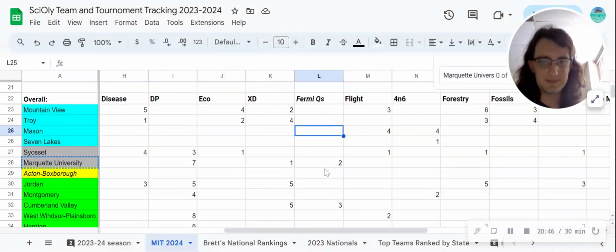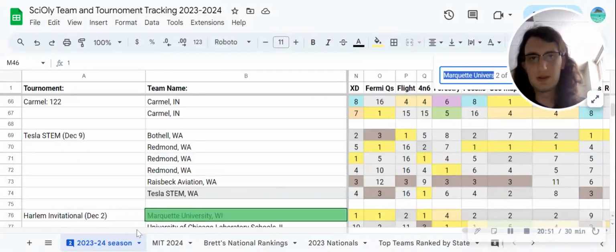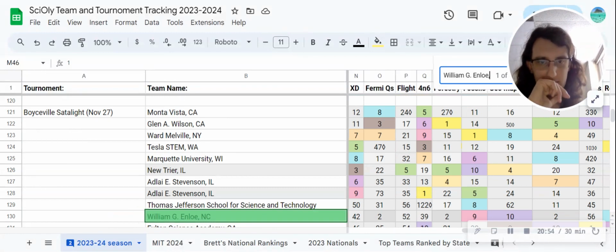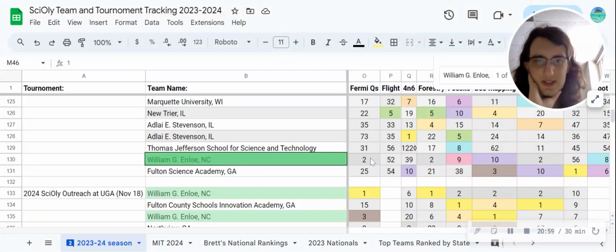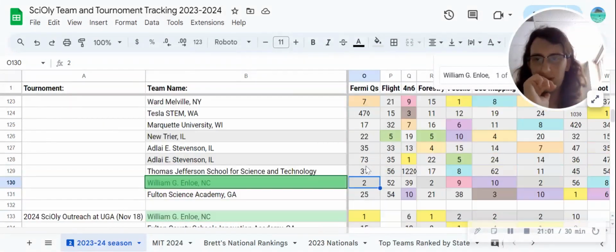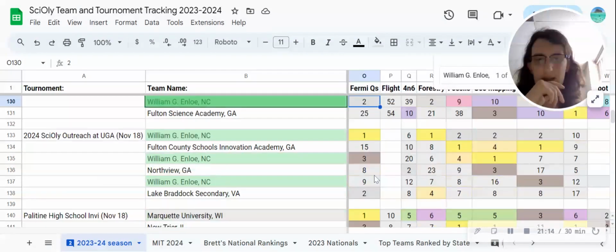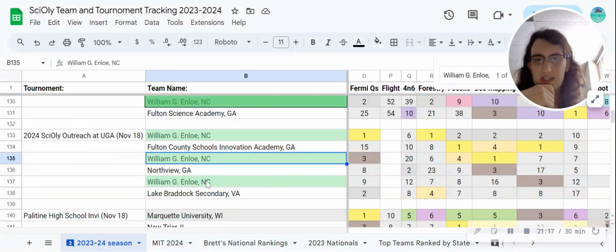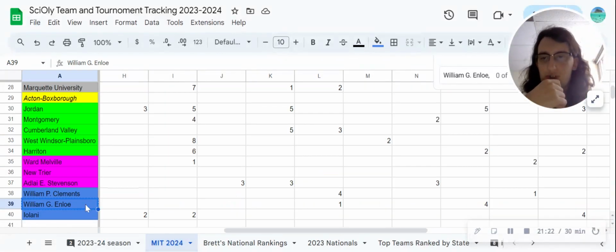Fermi questions, I'm giving to William G. Enlow from North Carolina. If we look, we don't have too much data on them. The data we do have is concentrated in 2 tournaments. You can see, though, at this tournament, which was very competitive, they didn't do great in a lot of events here. So any event that they did really well in here, I ranked them high in. And Fermi Questions is one of those, getting second, beating out all the competitive teams at the top here. And then SciAly Outreach, they sent 3 teams to, and 2 of them did amazing in this event. So I'm giving Fermi Questions to William G.